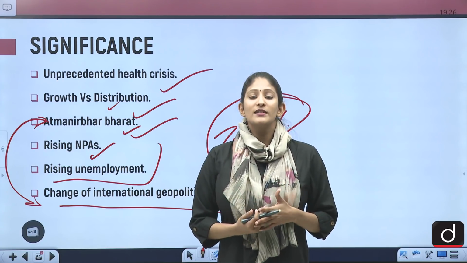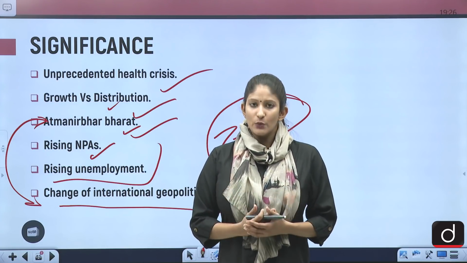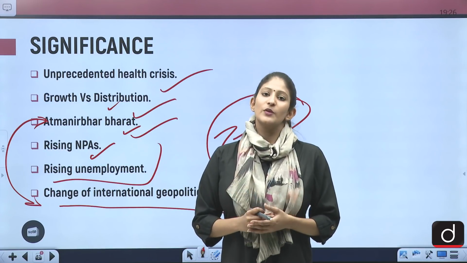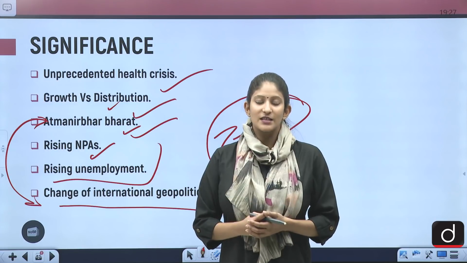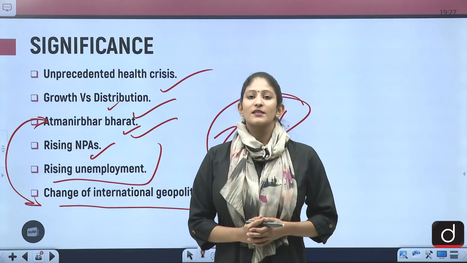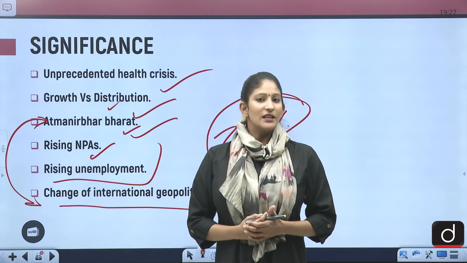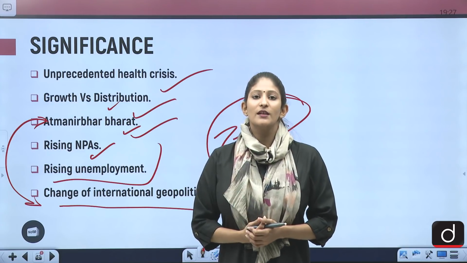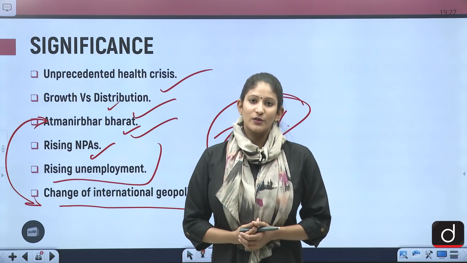So many countries are seeing a revolution when it comes to the actual linkages between different regions, different states, different countries. That's another significance. Now, because of strengthening of the Atmanirbhar Bharat Sankalp under this project, which has also been a key focus area, this budget will go a long way.